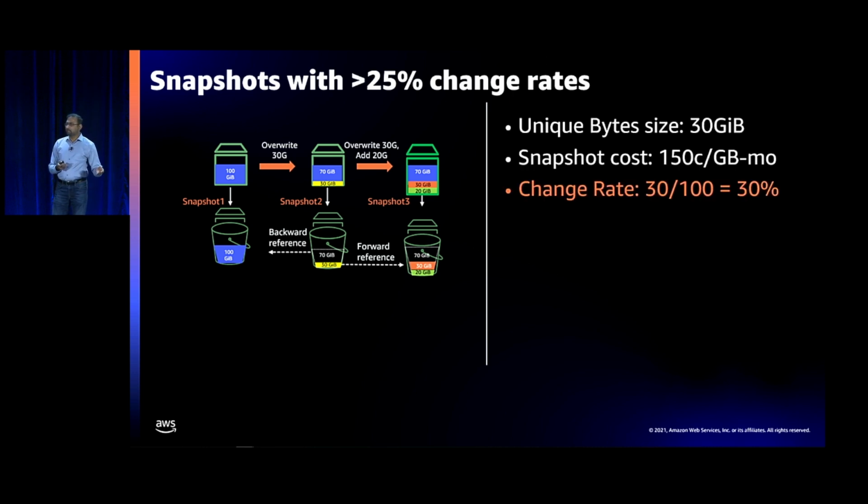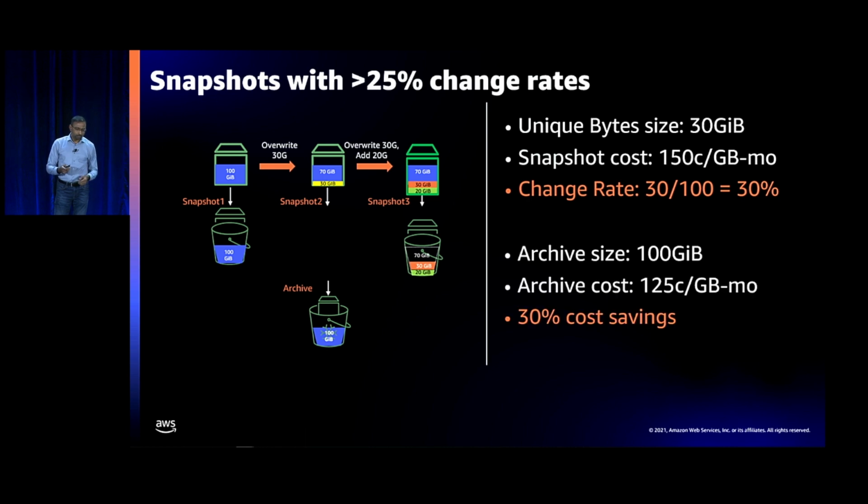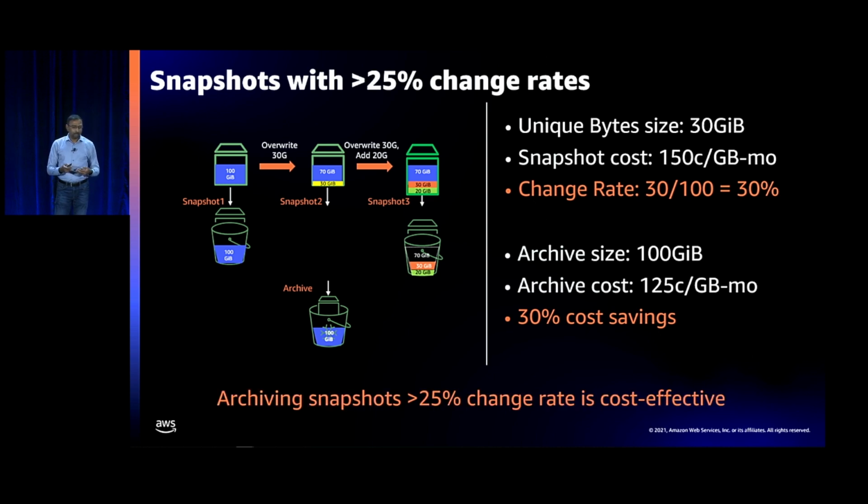So this has changed 30 gig over the previous snapshot, so the change rate is 30%. If you keep it as a snapshot, then you incur 150 cents in this case as costs. If you go and archive it, you actually have lower cost per month because it's 125 cents, and that's 30% cost savings. So certainly, if your snapshots have 25% change rate or higher, then you can go ahead and archive